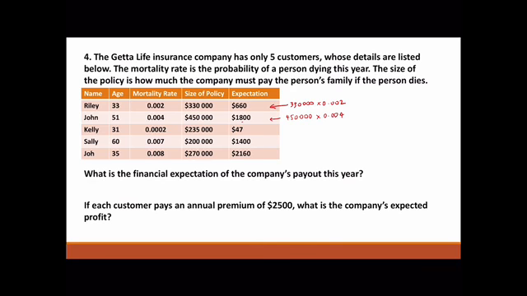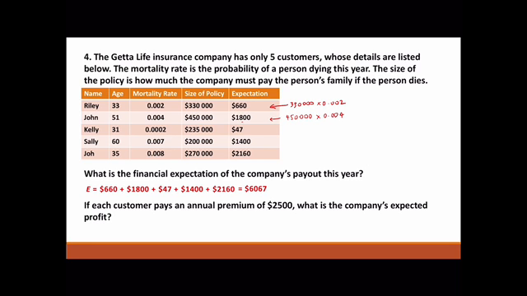Do the same with the next 3, so same kind of idea, find the expected payout. So the total will be, just add those all together. 660 plus 1,800 plus 47 plus 1,400 plus 2,160 for a total of $6,067. That's how much they expect to have to pay out.